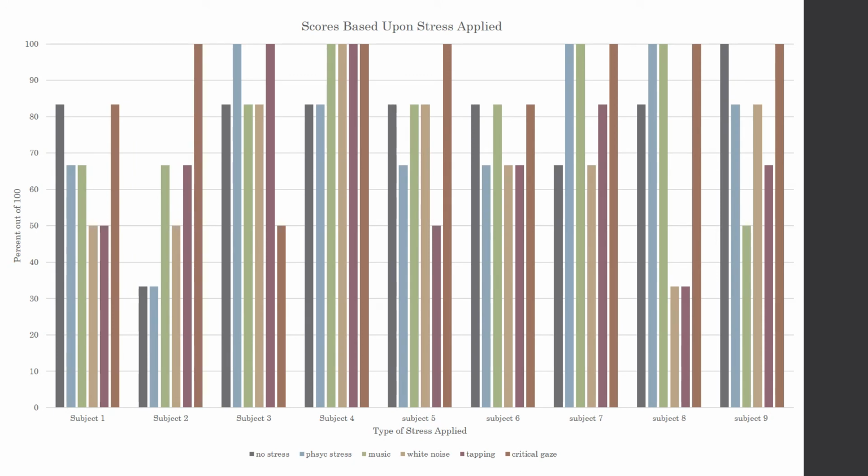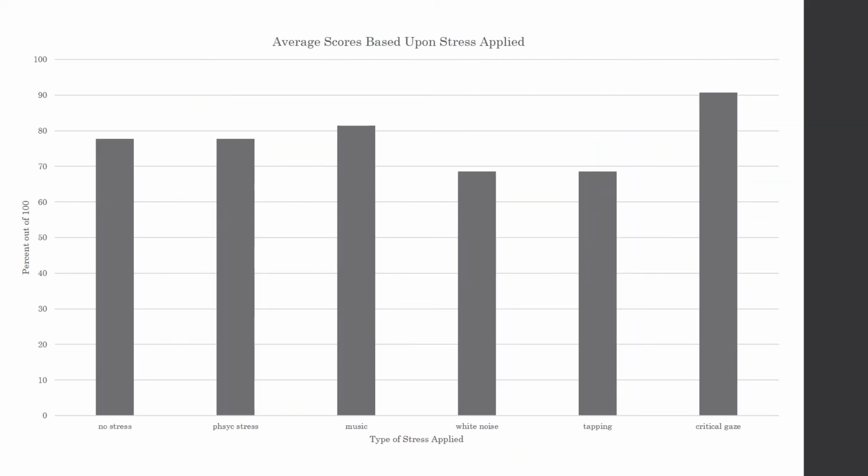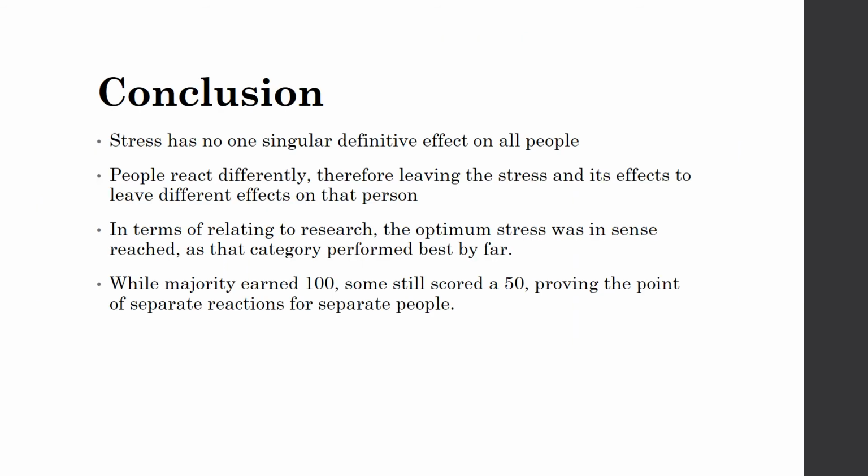With this graph, the difference of scores between each subject is seen with each type of stress. A pattern noticed was with the brown-colored bar in the graph. A noteworthy observation is that almost all subjects scored 100%, a better overall score than the control group involving no stress. Also noted was the varying results among each test subject as each got different scores than the others. This table shows the average scores for each medium, highlighting the best average, the critical gaze with a 90.74, and the worst average, the white noise with a 68.51 average.